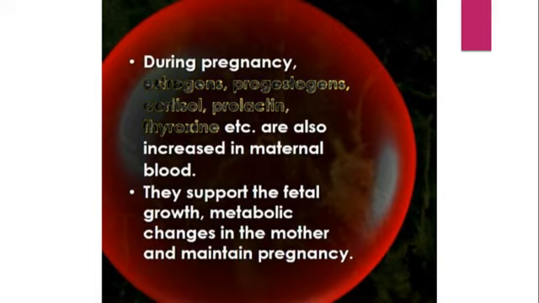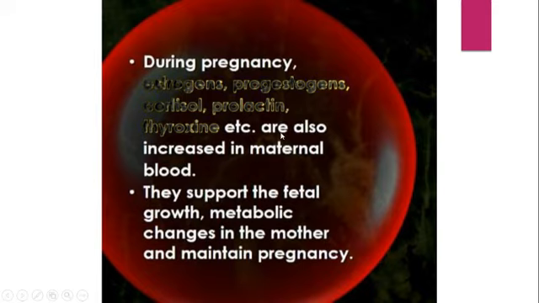So here you can see that during pregnancy, in the female body, many changes are happening, right? The different hormones are helping with that. They are controlling different things: metabolic activity, growth, whatever changes are happening inside a mother's body. That means it will all be maintained by some of the hormones, like estrogen, progesterone, cortisol, prolactin, thyroxine, like that.